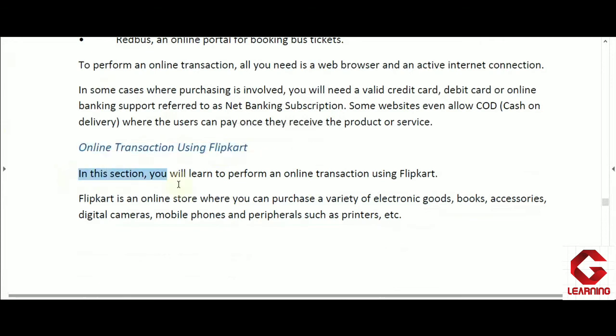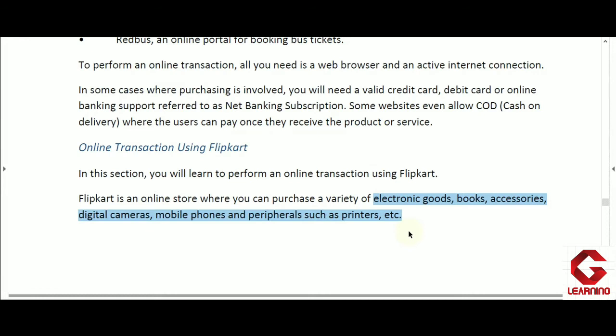So first one is, Flipkart is one online shopping store where we are able to purchase new products, and this Flipkart online shopping store is providing various categories of products, and few are mentioned here such as electronic goods, books we are able to buy here. Accessories means mobile phone accessories or camera accessories or computer accessories we are able to buy. We are able to buy here digital cameras, mobile phones, peripherals such as printers and other devices also are possible to purchase here in Flipkart online shopping store.